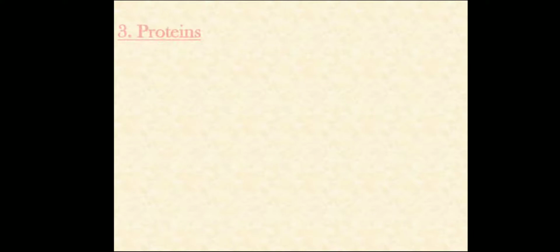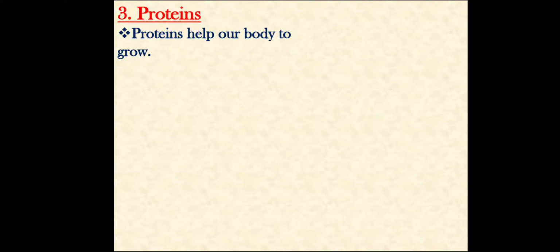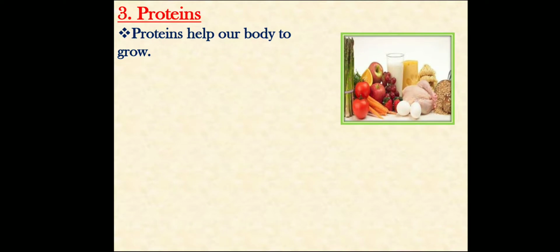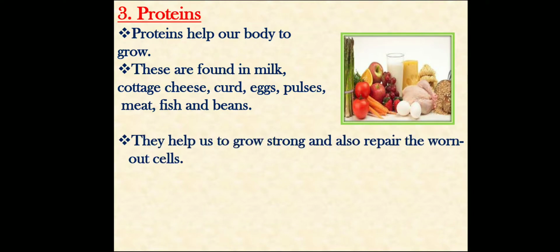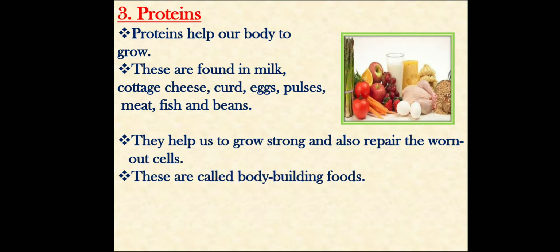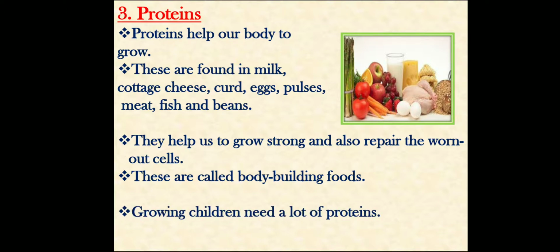Now the third one, proteins. Proteins help our body to grow. This is the food of proteins. These are found in milk, cheese, curd, eggs, pulses, meat, fish and beans. They help us to grow strong and also repair the worn out cells. These are called bodybuilding foods. Who are bodybuilding foods? Proteins. Growing children need a lot of proteins.